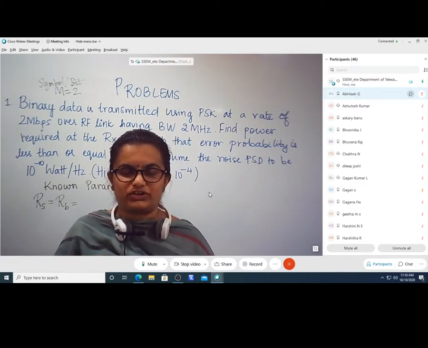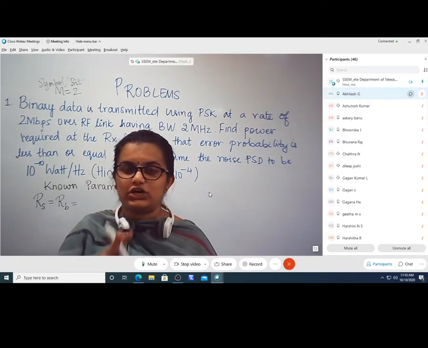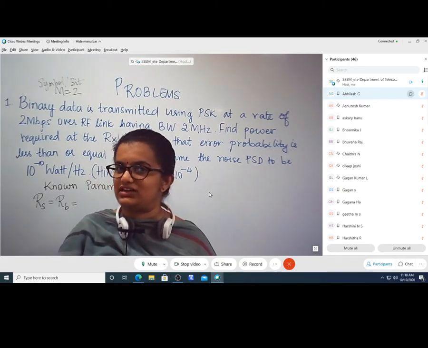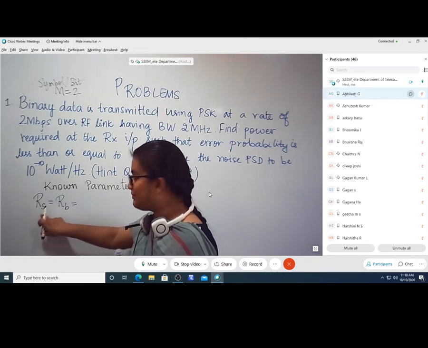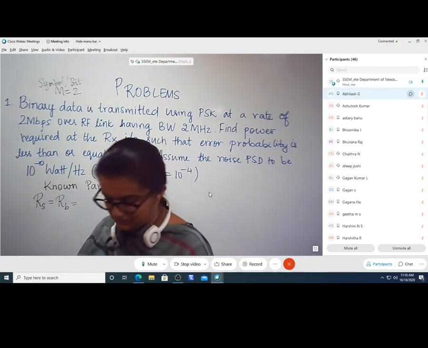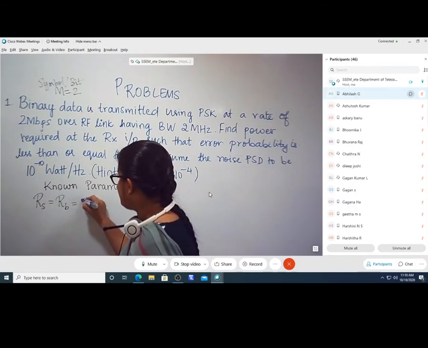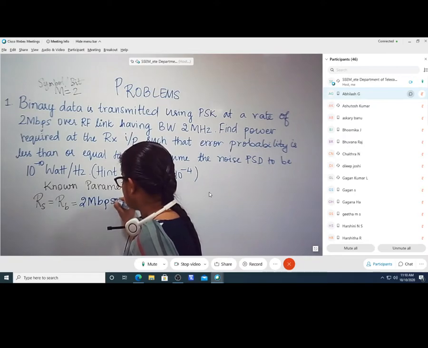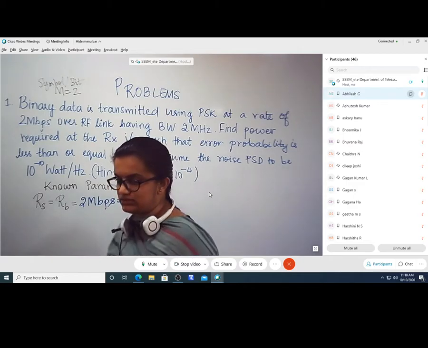But when the M value is greater than 2, then symbol is different, bit is different. Please try to understand that. Whenever I am representing 4 symbols, 2 bits will constitute 1 symbol, so there the bits and symbols are totally different. But for M equal to 2, the symbol and bit are the same. Okay. So having said that, Rs is equal to Rb, which is equal to 2 Mbps, that means 2 into 10 raised to 6 bits per second.